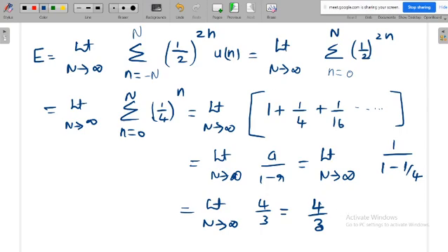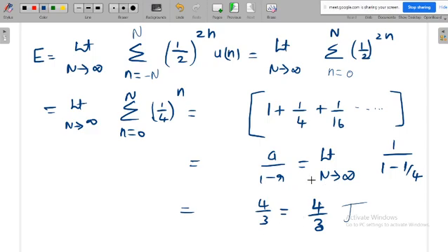Again, only when n is going to infinity can we go to the infinite series. You need not take this otherwise, because this formula is valid only if the series goes up to infinity. Once the series goes up to infinity, we have already observed n equal to infinity, so the final answer is 4 by 3 joule. 4 by 3 joule is the answer.